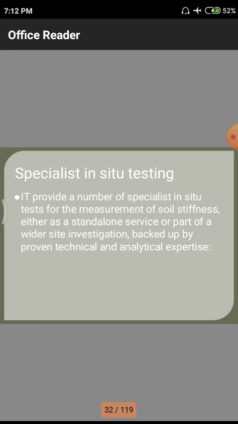That means wider means a large site. That means a huge amount of area we need to investigate, so we require a huge amount of manpower for conducting these geological investigations for attaining properties of such projects, and backed up by the proven technical and analytical expertise. That means all those values we have to use in particular sheets. Those sheets will be analyzed by some technical experts, that means those who are having some kind of experience at those particular levels. That means geotechnical engineers, the doctorates and others having this expertise or knowledge in this particular geotechnical field.